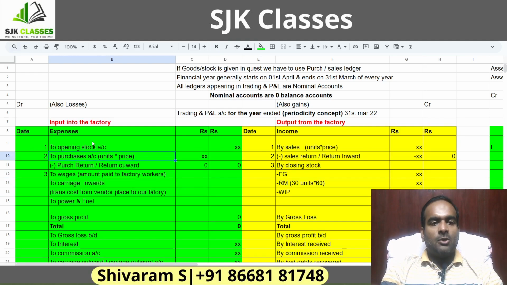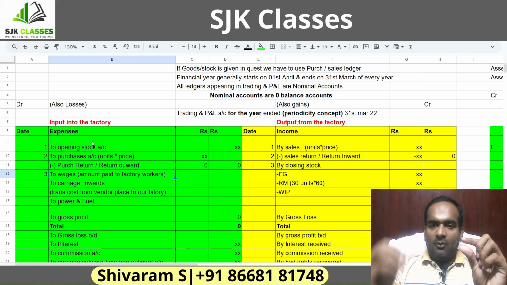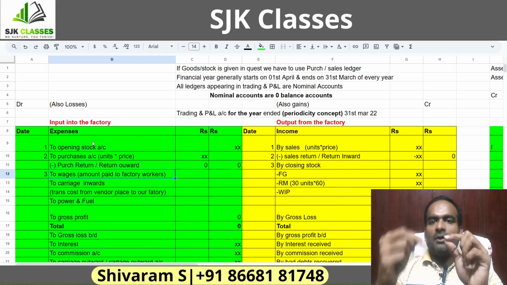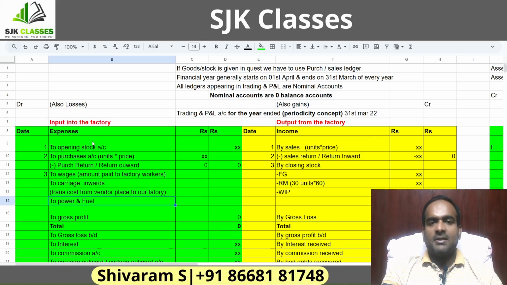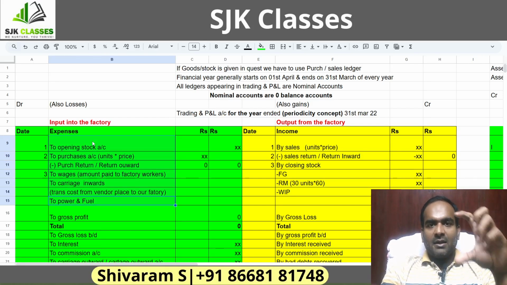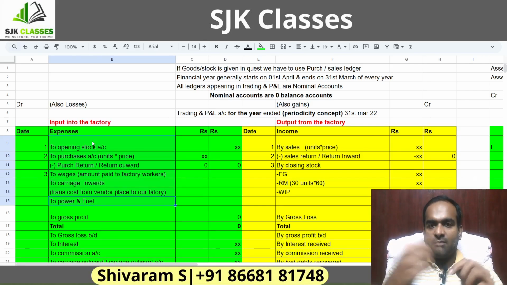So what does the debit side show? The first two items will give you the total raw material infused into the factory for production. Then wages will give you the amount paid to laborers for converting the raw material into finished goods. For converting raw material to finished goods, labor alone is not sufficient. I have to pay for power and fuel as well. So all these things put together are the costs incurred inside the factory for production purpose.